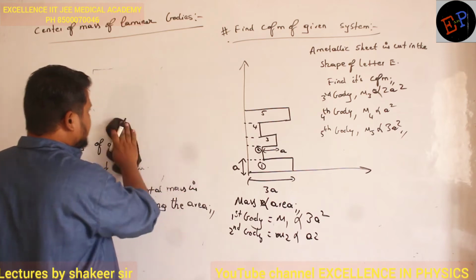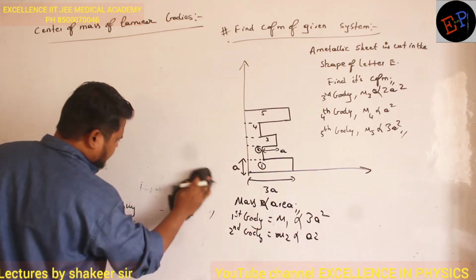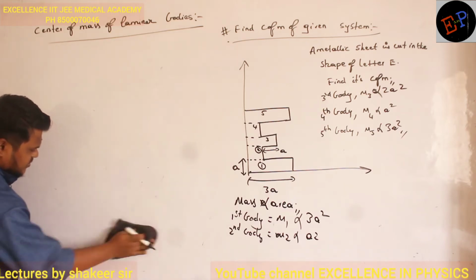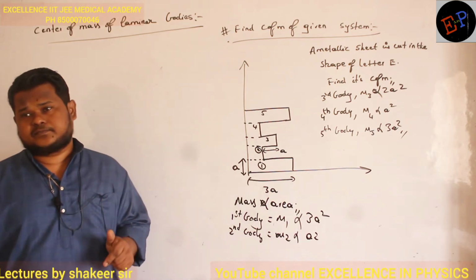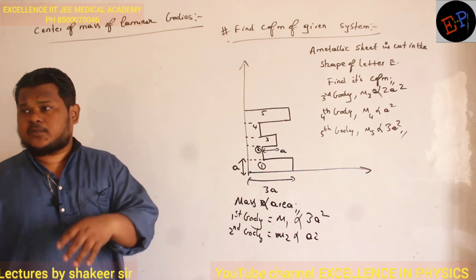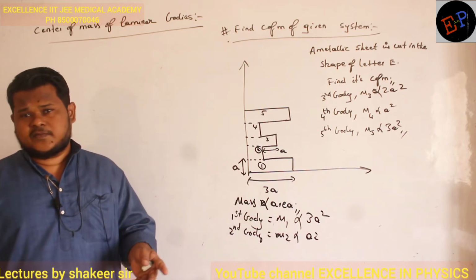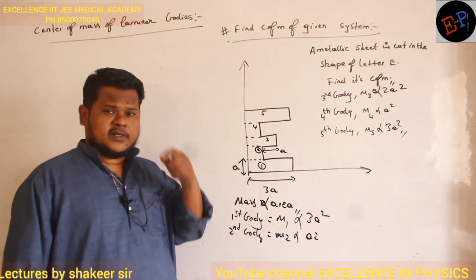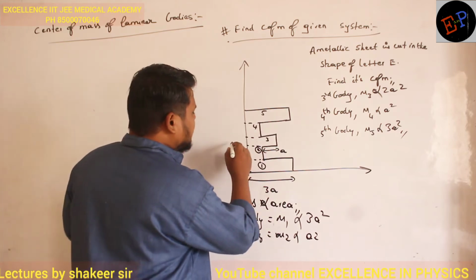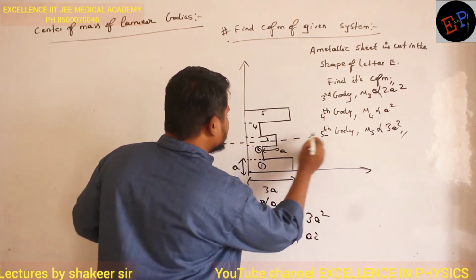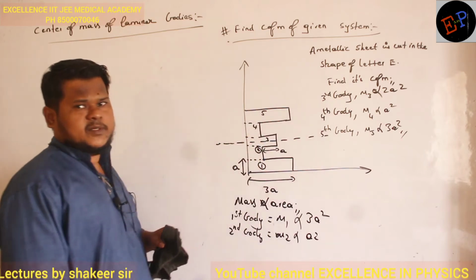First of all, is there any symmetry in this figure? Whenever a question is given, first of all you should check for symmetry. Otherwise, you have to calculate x center of mass and y center of mass, which is a nonsense. Symmetry is present along this line. This is the axis of symmetry. Are you able to understand?